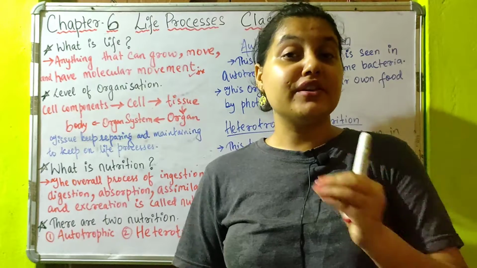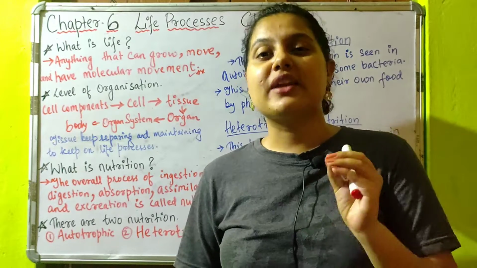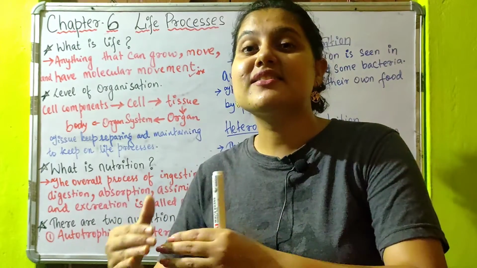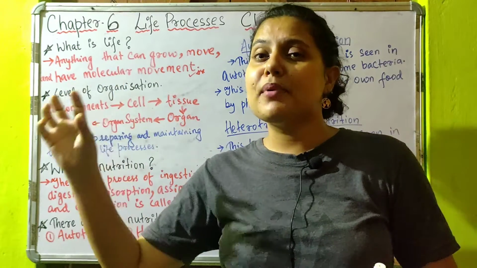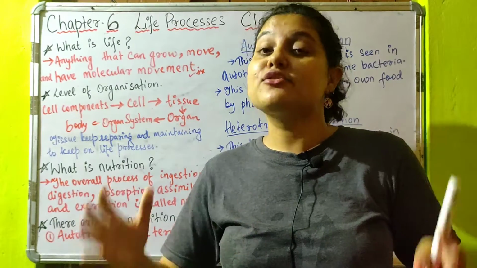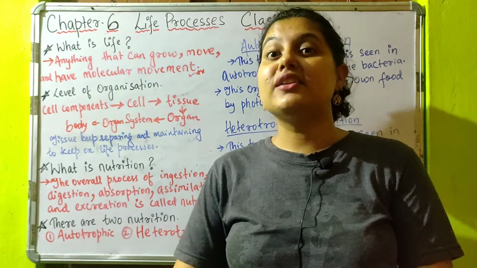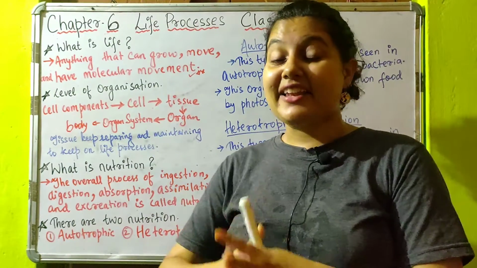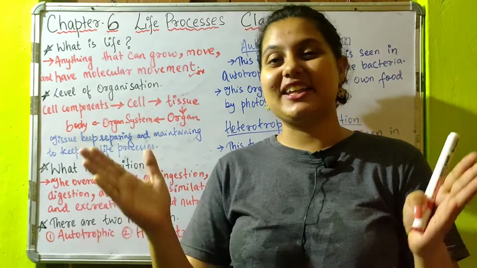That means we need something for that, and what we need is enzymes. Enzymes are biocatalysts which accelerate the rate of chemical reactions. That means they increase the rate of chemical reaction and help the complex substances that we take from the plant to break down into smaller substances, so our body cells can utilize them to produce energy. We'll be studying in detail about it in the upcoming video, don't you worry. For now, this was the only thing, and in the next video we'll be coming again with autotrophic nutrition. Till then, stay tuned and keep learning. Thank you.